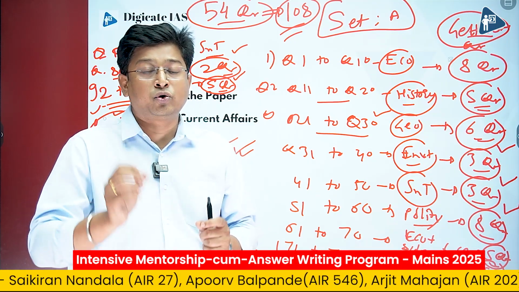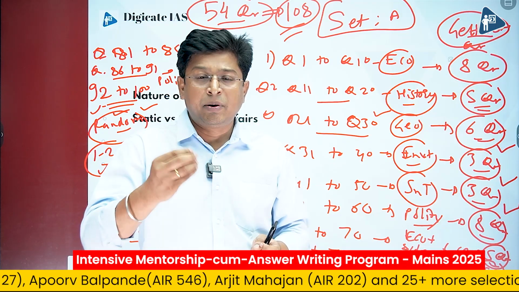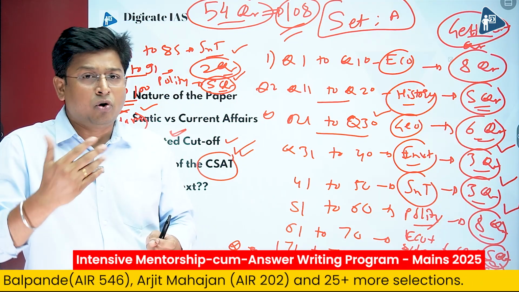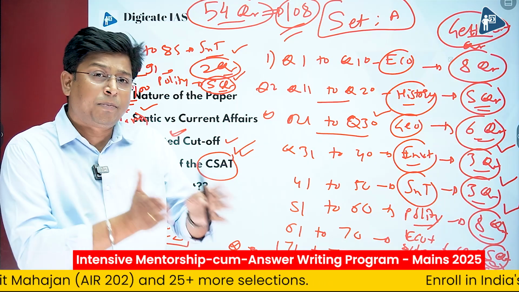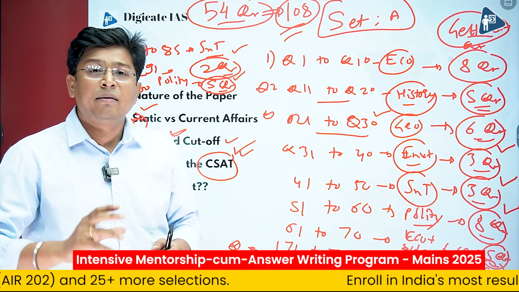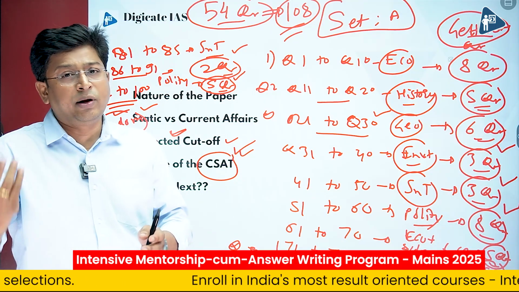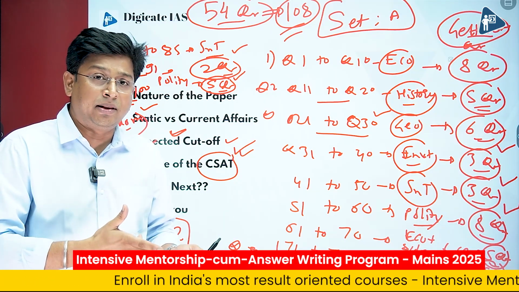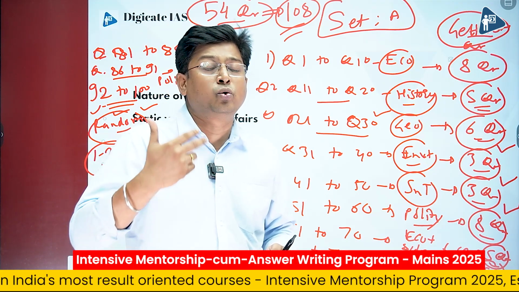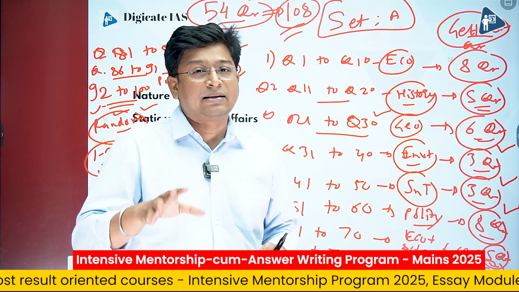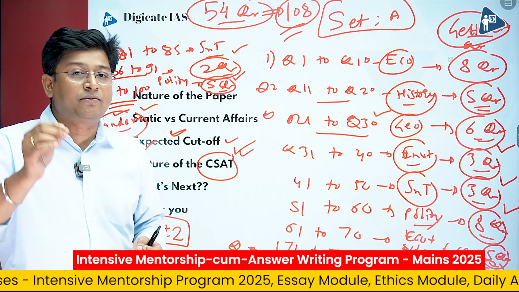So right away you should start preparation for your mains. Anyhow, most of you must be planning for the next attempt. Even if you do not clear this year, this year's work will be useful for next year, all right. But if you do not prepare, you will be stuck in a vicious cycle of negativity. You will waste your 1 month, and then ask yourself why you wasted this 1 month, and this thought process will go on, and you will waste your next 2-3 months. So to avoid this scenario in your life, you must start preparation right from today.